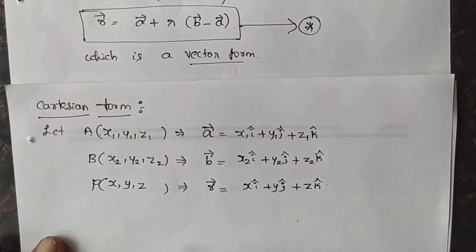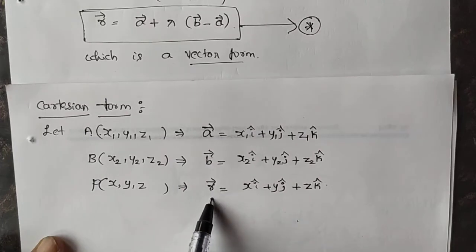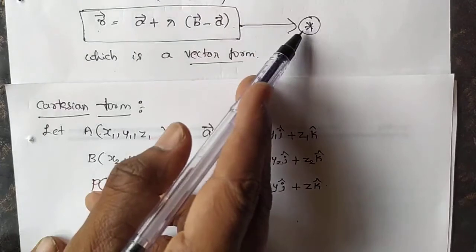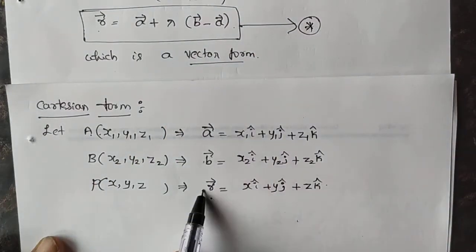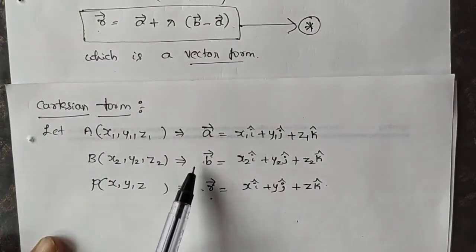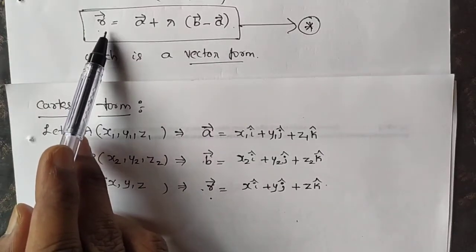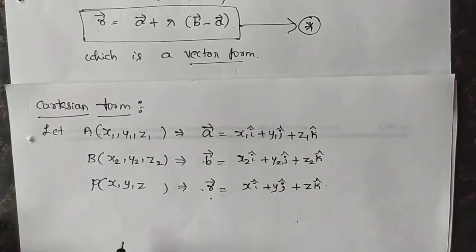Understood? Now here we have the vectors A vector, B vector, R vector. You just substitute these three vectors in this equation, that is the equation star. Substitute A, B and R vector in the equation star. Finally, we get the Cartesian form.